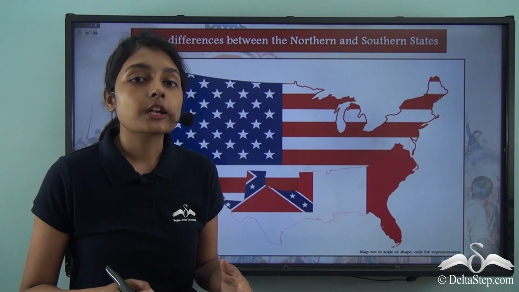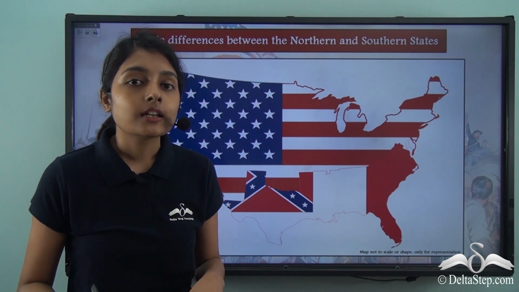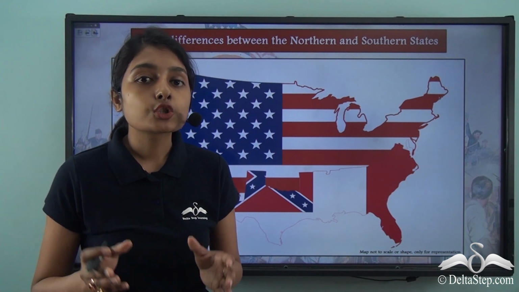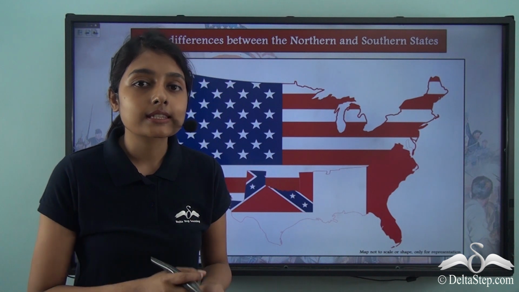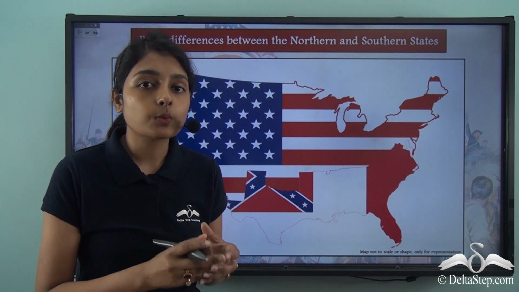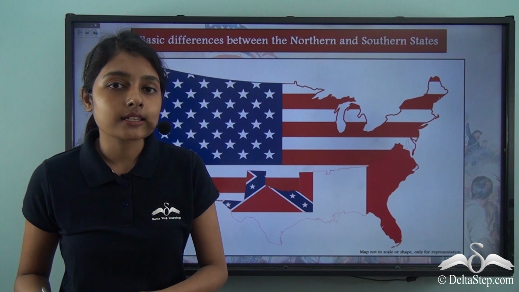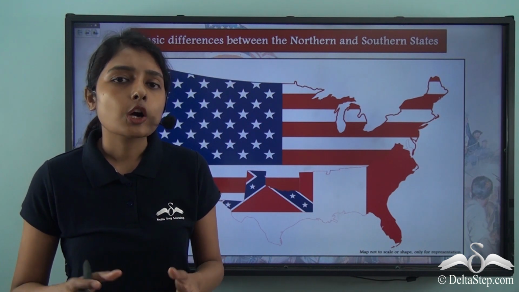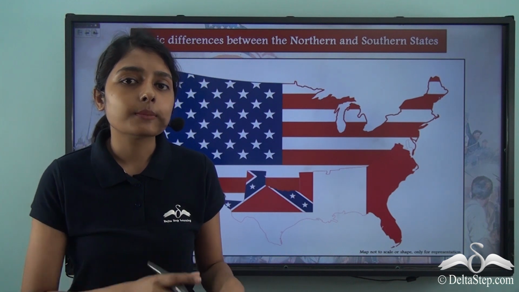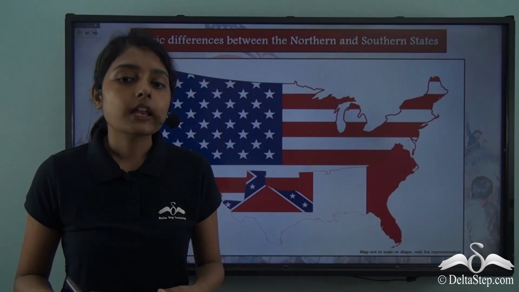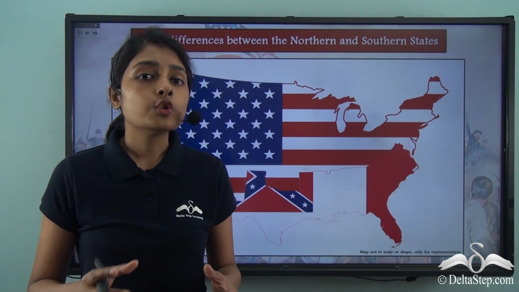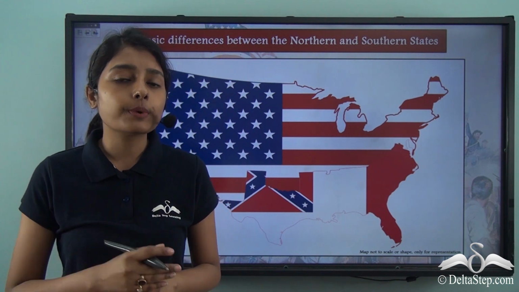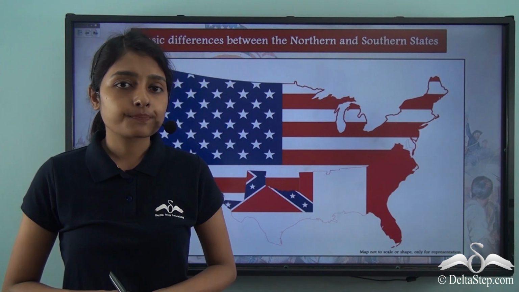In our previous lesson, we learned that the American Civil War took place between the northern states and the federal forces on the one hand and the southern states or the Confederate states on the other hand. Now, what caused conflict among these two sides? There isn't one reason, no sole reason behind the outbreak of the American Civil War.